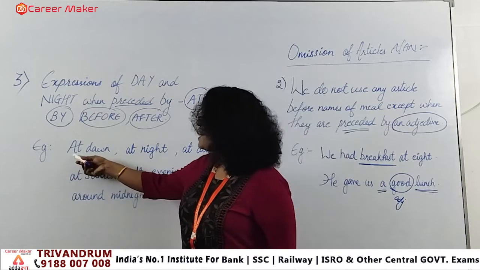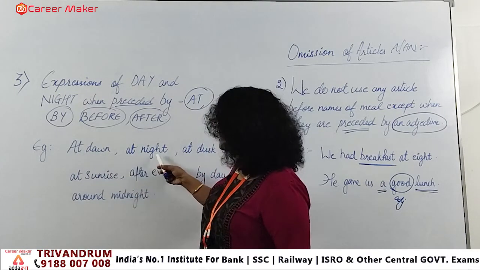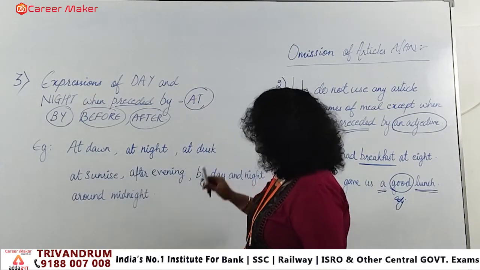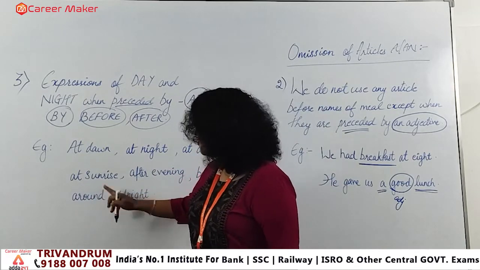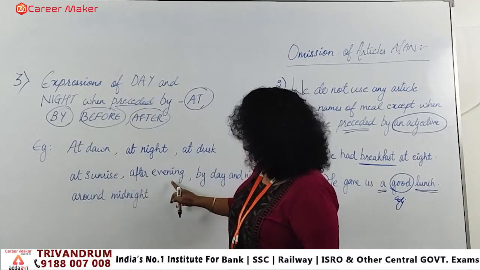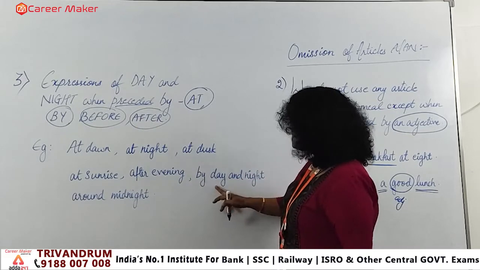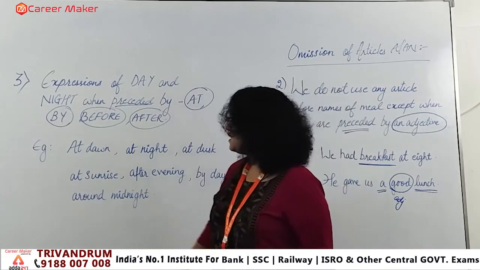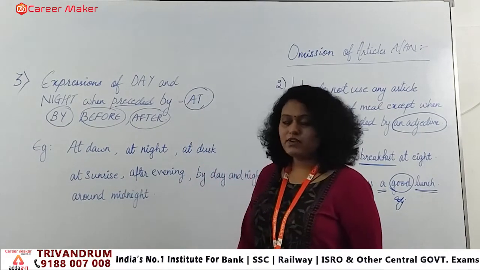So that is what you can see: at dawn, at night, at dusk, at sunrise, after evening, by day and night, around midnight, right?